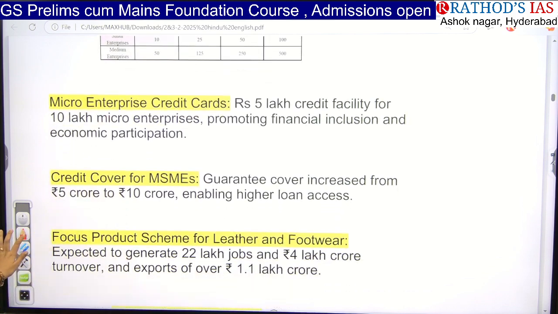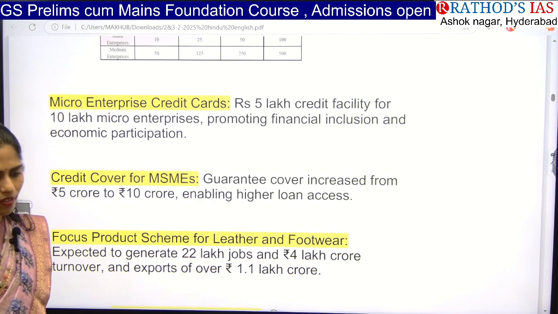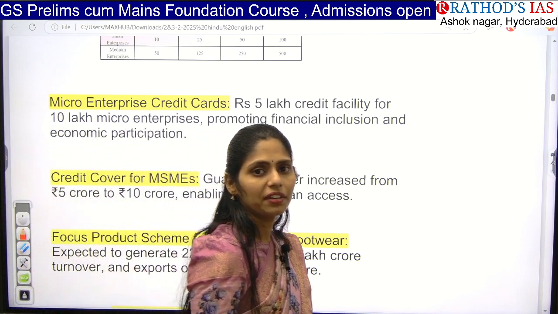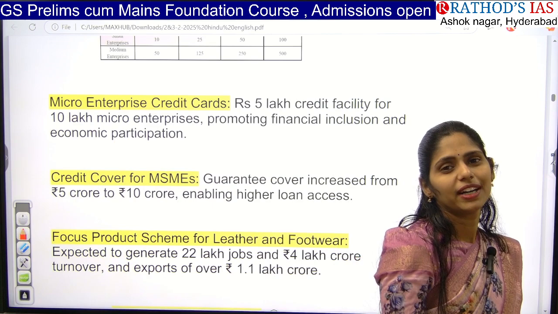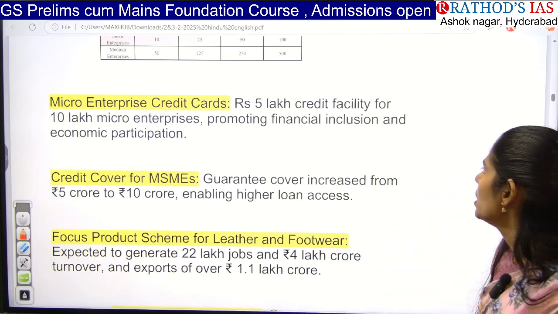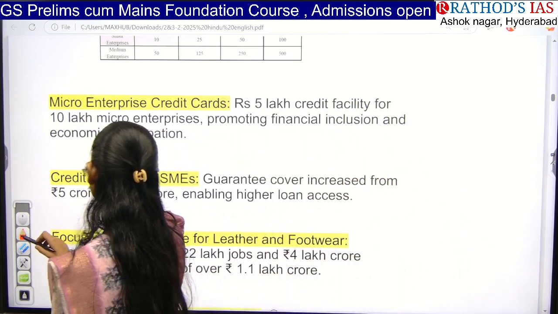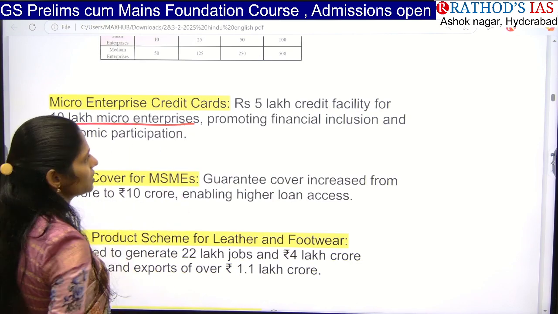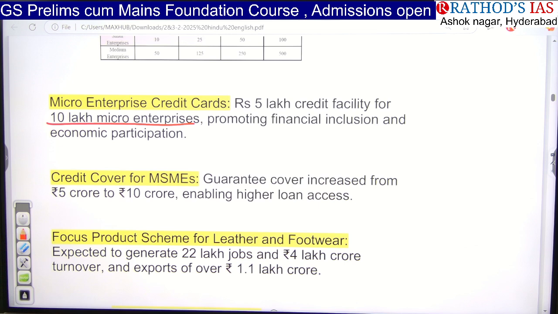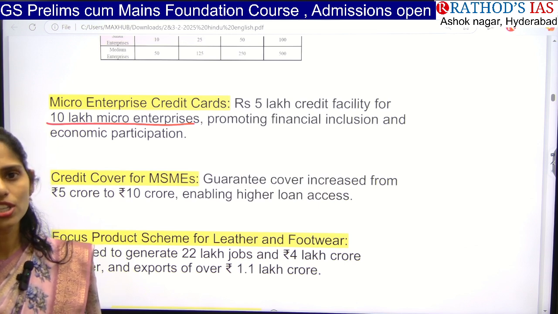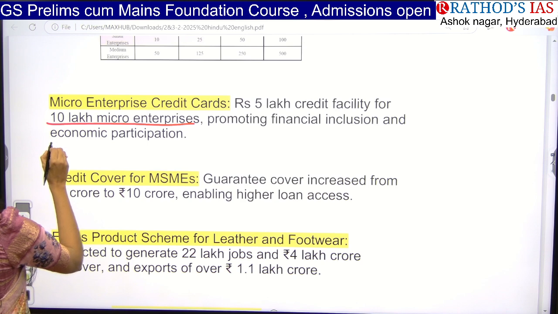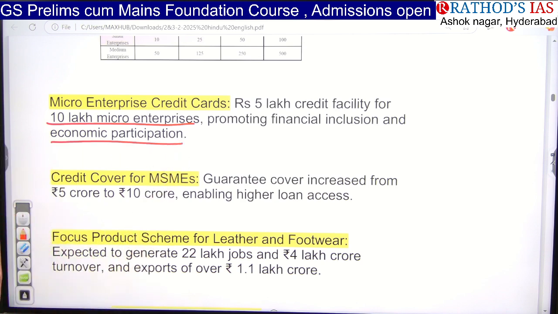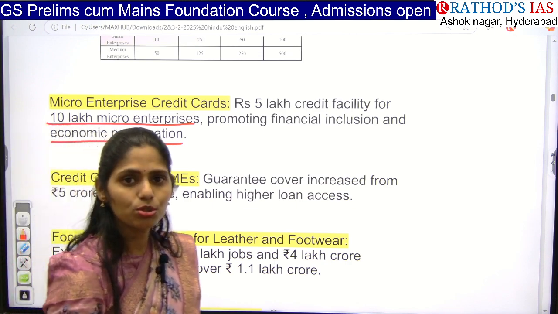And next one is micro enterprise credit cards. So for micro enterprises also the government is providing credit cards. That means they can get some credit facilities from the banks. Okay, so what is the facility? Rupees 5 lakh credit facility for 10 lakh micro enterprises. So that will be helpful for improving financial inclusion in our country, and that will also increase the economic participation of the people. So whenever there is increasing economic participation, obviously we can address the problem of unemployment and boost growth.